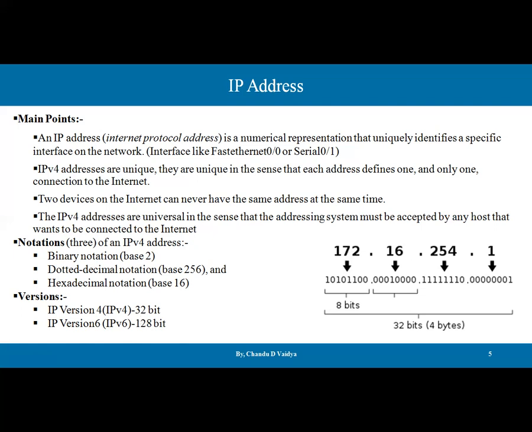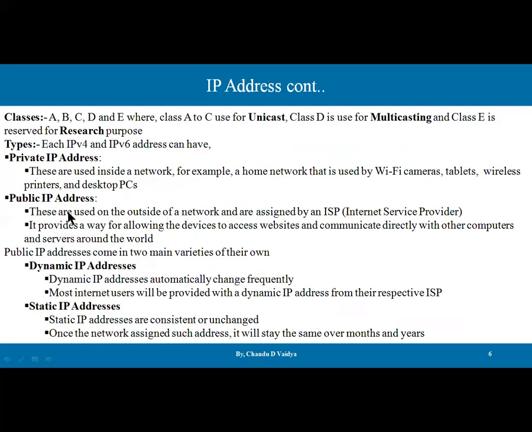And if I go with IP version 6, there are trillions of addresses. Trillions of addresses. Okay, so these are the versions. If you go with the classes, there are A, B, C, D, E. These 5 classes are available, because of 2 to the power 32. I am telling about IP version 4.